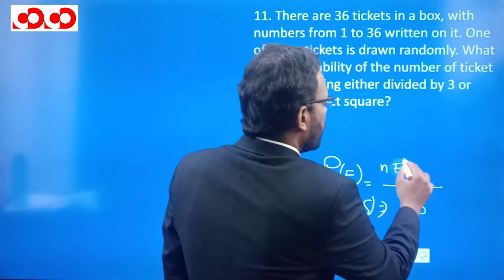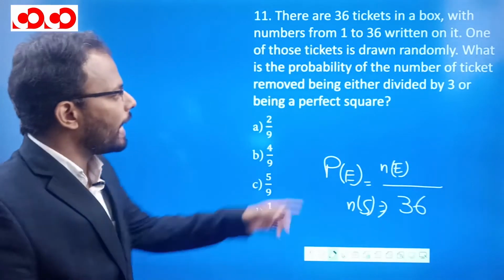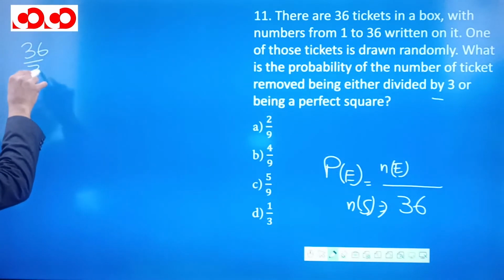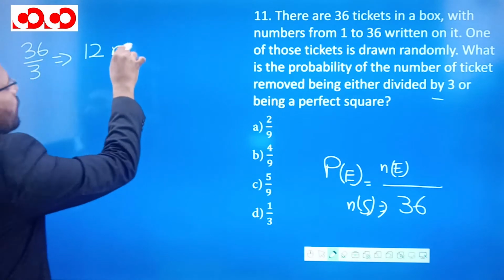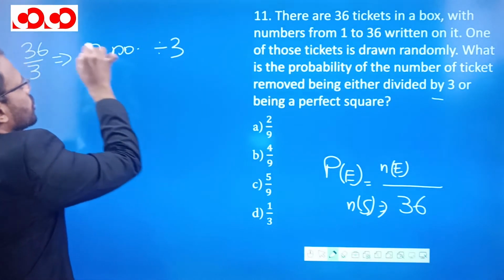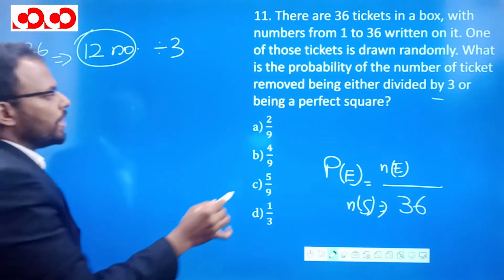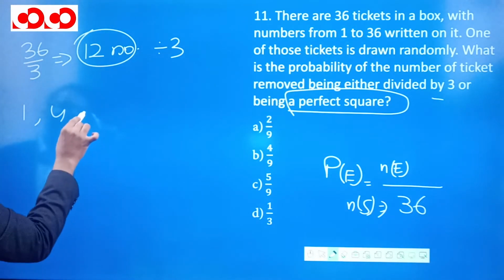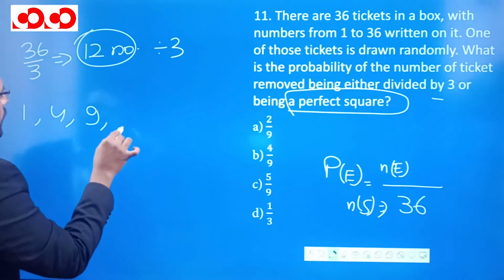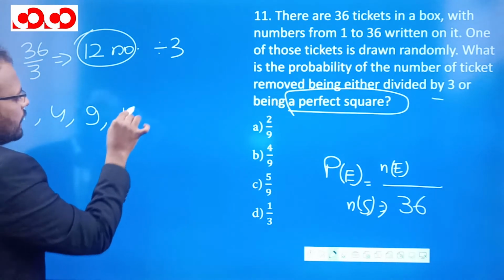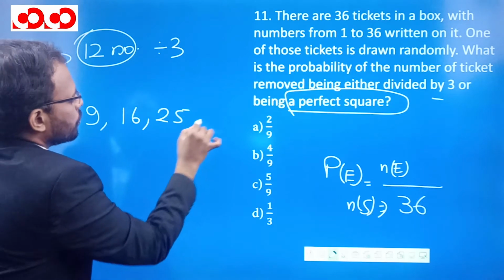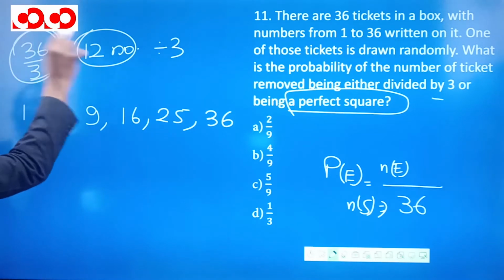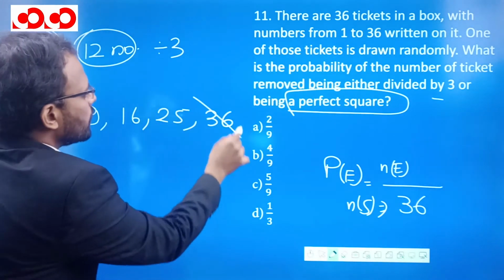Now what is the number of events? The event is that the number should be either divisible by 3 or a perfect square. So 36 divided by 3 is 12, so there are 12 numbers which are divisible by 3. And if we talk about the perfect squares up to 36, they are 1, 4, and 9. Then 4 squared is 16, 5 squared is 25, and 6 squared is 36. However, when you were counting the numbers which are divisible by 3, you have already counted 36 inside it.